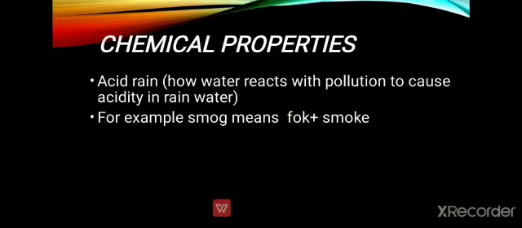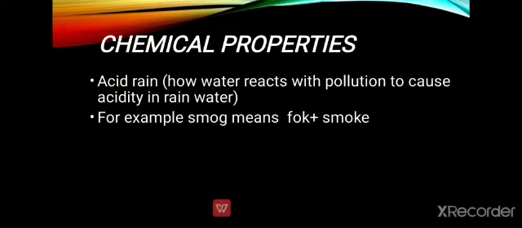Now if we talk about the chemical properties of water, as I told you, chemical properties are related to chemical reactivity. So for the chemical properties of water, we will simply take the example of acid rain. How water reacts with pollution to cause acidity in the water. Acid rain is basically rain having acidity, or acid. It is formed due to the reaction of water with the gases in the air, and the pollutants in the air result in the acidity of the rain.